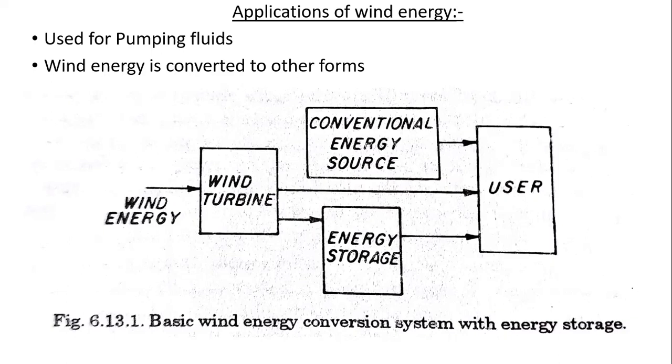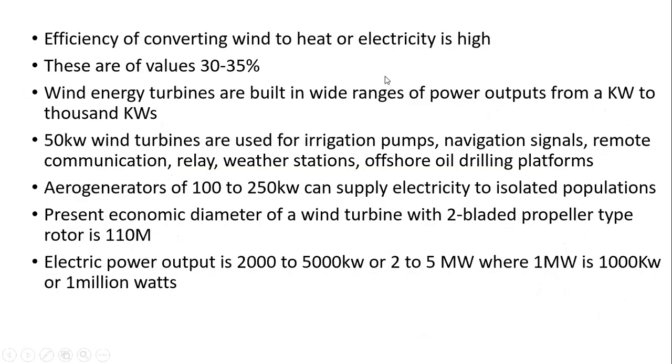Okay, so the efficiency of converting wind, which is derived from mechanical energy, to heat or electrical energy is much more efficient, since converting from heat to mechanical or heat to electrical energy is limited by relatively low Carnot cycle efficiency. Under optimum conditions also, this will not exceed 30 to 35%.